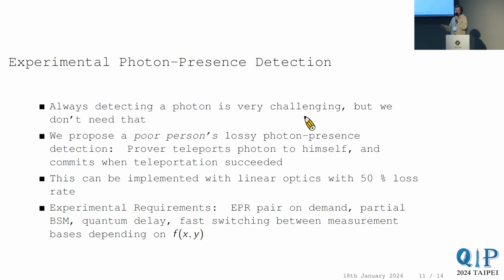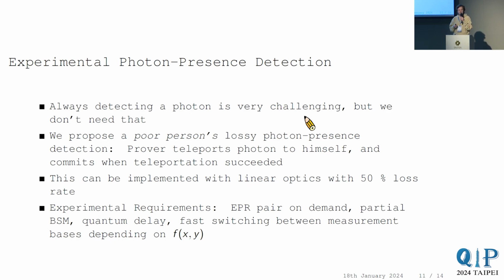And this half the time doesn't interest us, because the half the time that your Bell state measurement doesn't succeed, you are not committing anyway, so it doesn't introduce any error. So what are the experimental requirements for this? You need to be able to make EPR pairs on demand, you need to do a partial Bell state measurement, and you need some sort of quantum memory in which you're going to store the other half of the Bell state. Now, quantum memory is actually a more difficult thing, but we argue you don't really need a quantum memory.